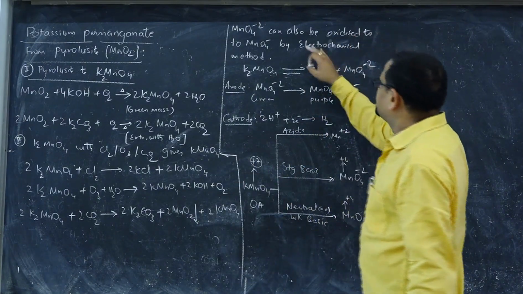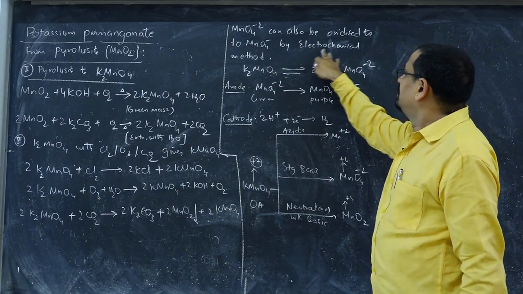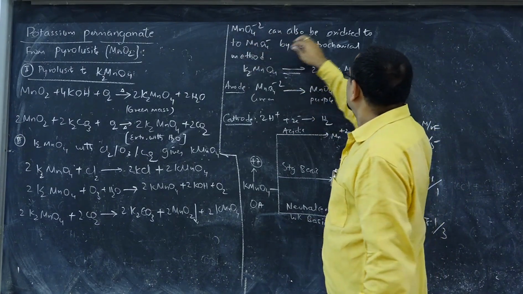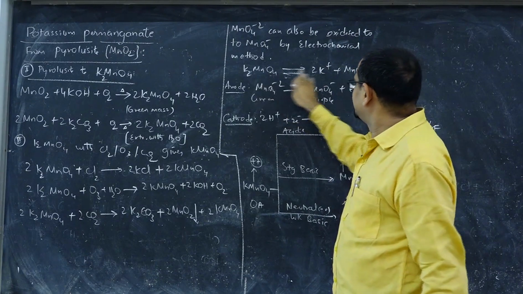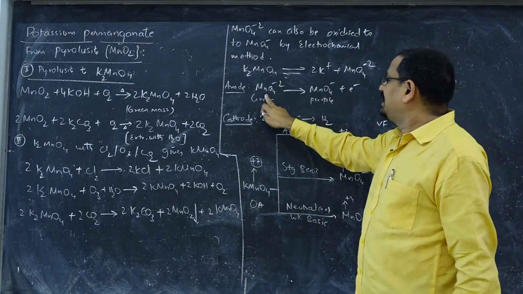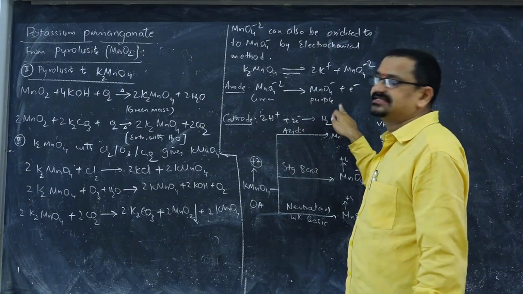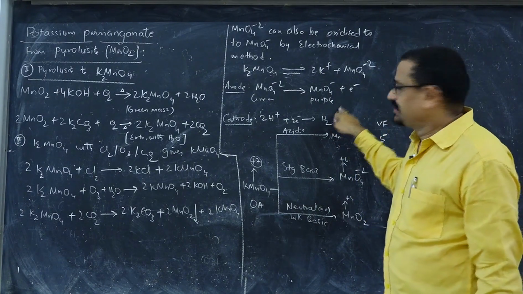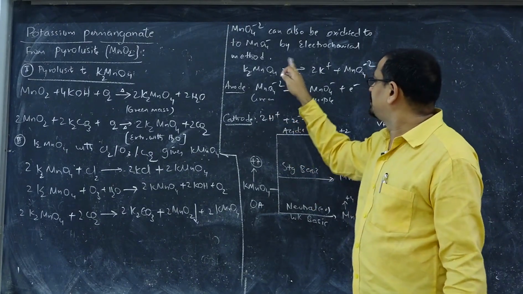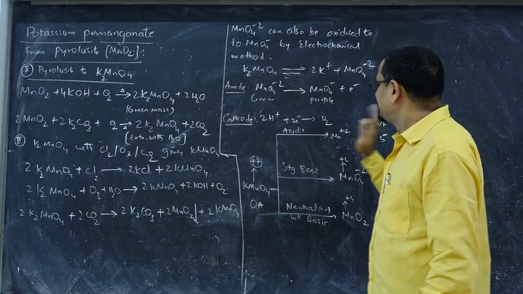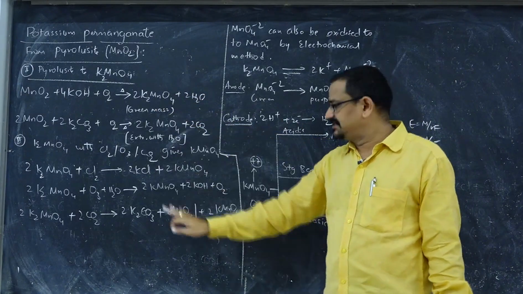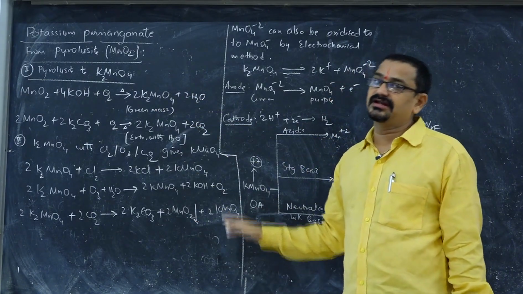Now potassium permanganate can also be obtained by the electrochemical method from potassium manganate. When MnO4 minus 2, the manganate ion, is oxidized electrochemically, at the anode the green manganate gets oxidized to purple permanganate with the loss of electrons. At the cathode, H plus ions, because of lower discharge potential compared with K plus, get reduced to H2 gas. In this way, potassium permanganate can be prepared from the ore pyrolusite. These are chemical methods of extracting permanganate from manganate.